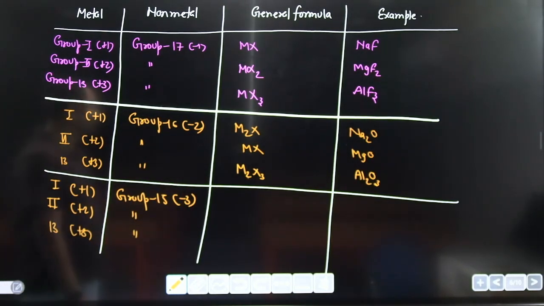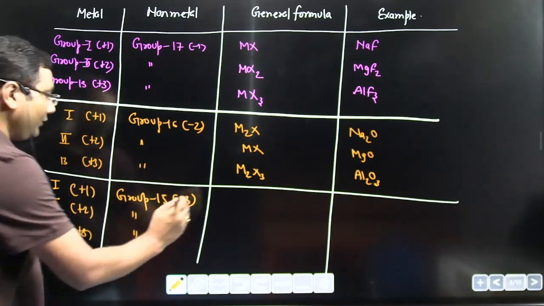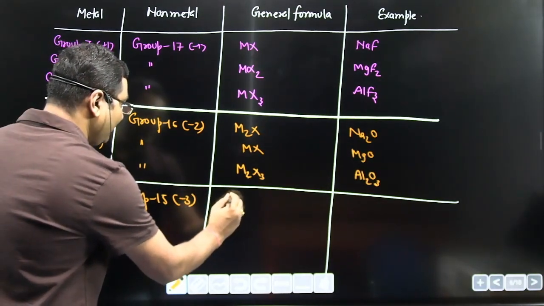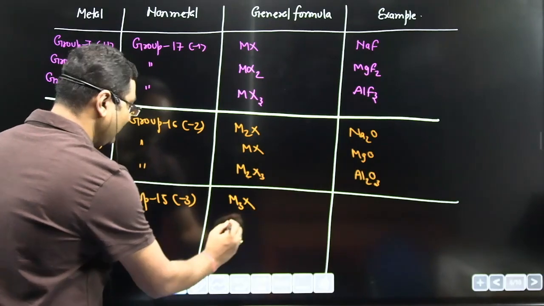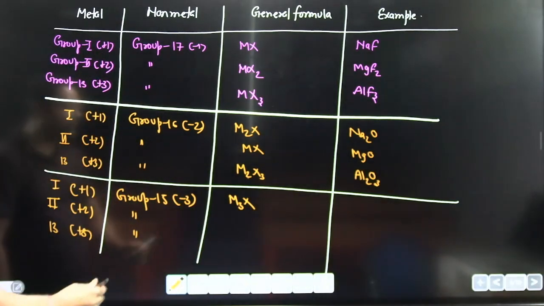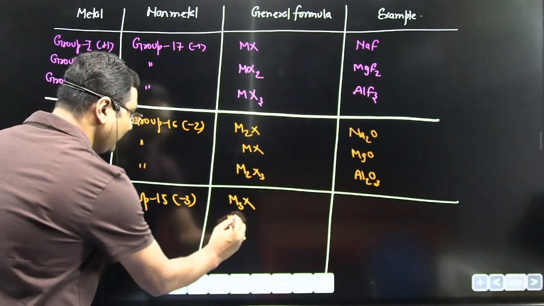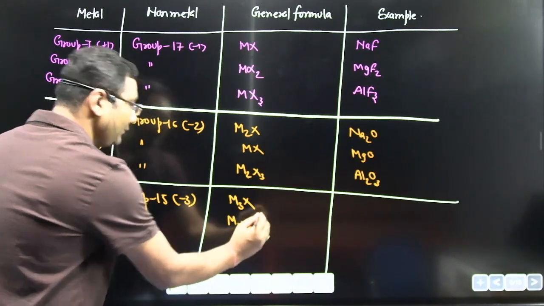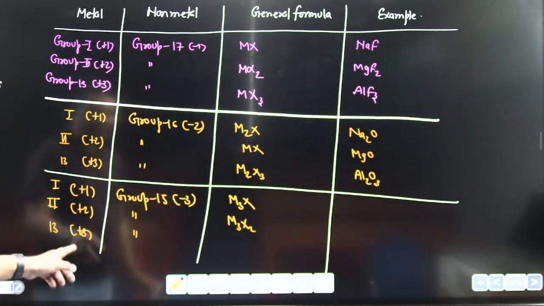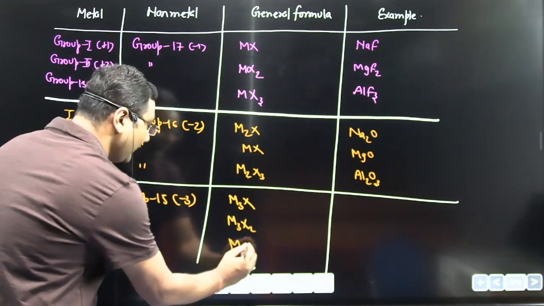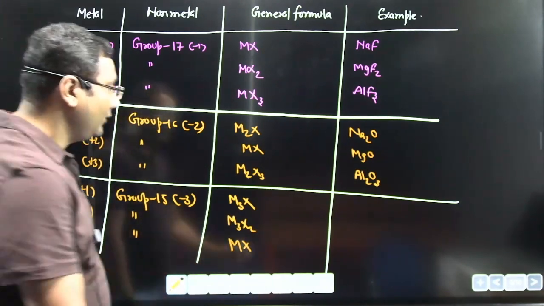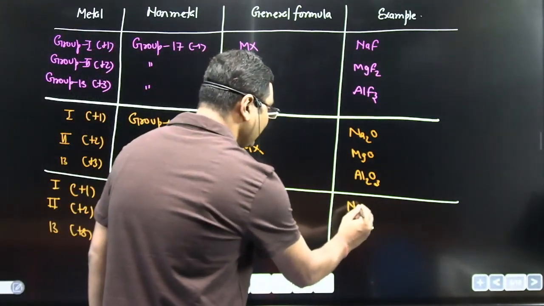Again group 3. Now you will get a formula like this: M3X. This is +2, this is -3. So in this case you will get M3X2, and in this case you will find the general formula like M3X2. Now examples are Na3N,